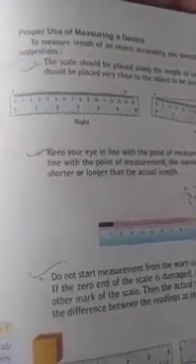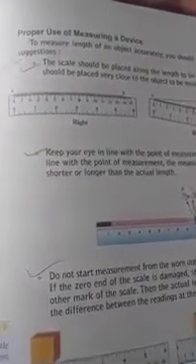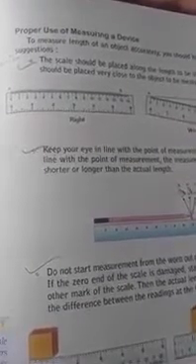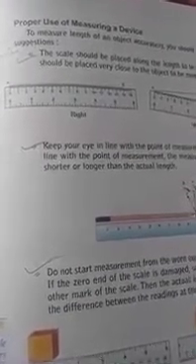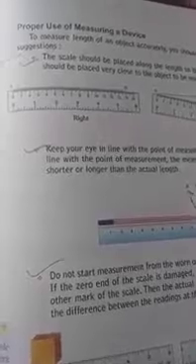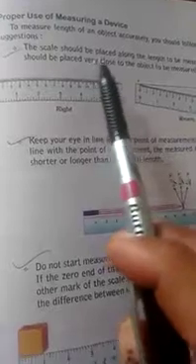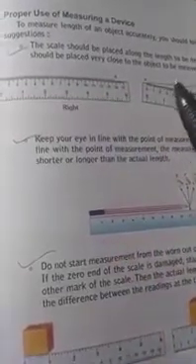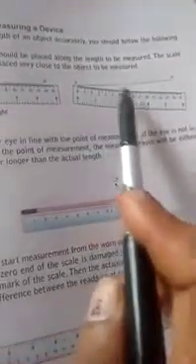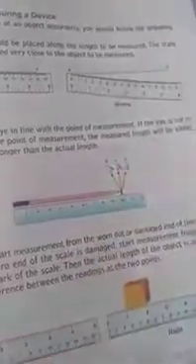Now, how should we measure, and what suggestions are given to measure any object accurately? First, we should keep the scale, the measuring tape, along the length which is to be measured, like this, and it should not be like this, where the scale is away from the length which is to be measured.